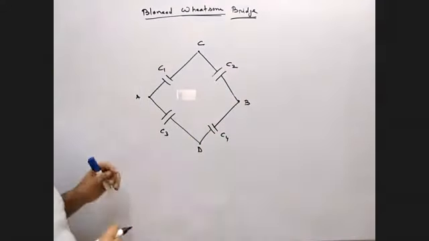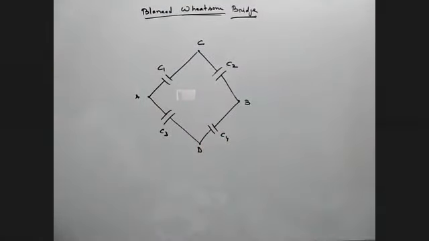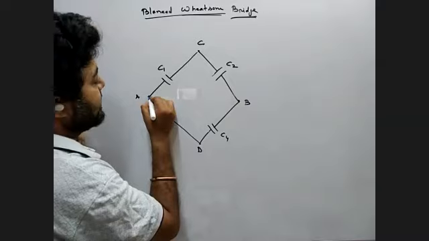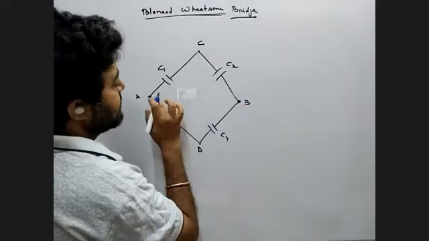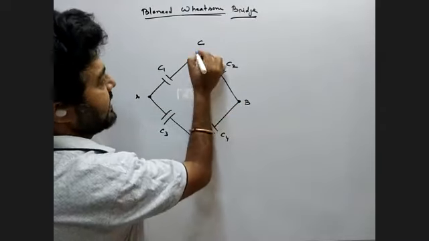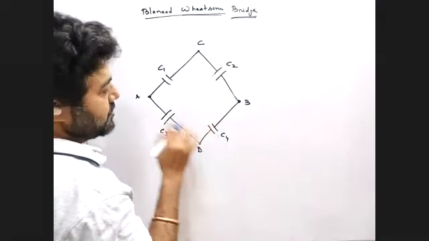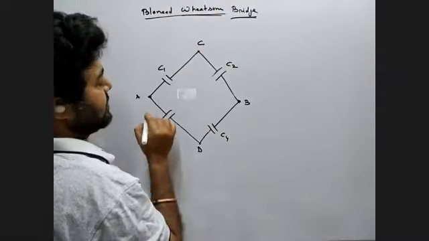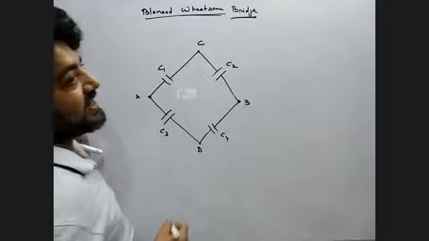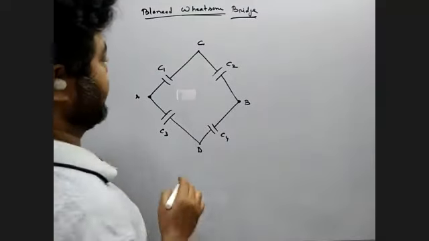Is it clear? Now you have two diagonals. One diagonal is this one, another diagonal is this one. For Wheatstone bridge, in one diagonal, you have to find the equivalent capacitance.